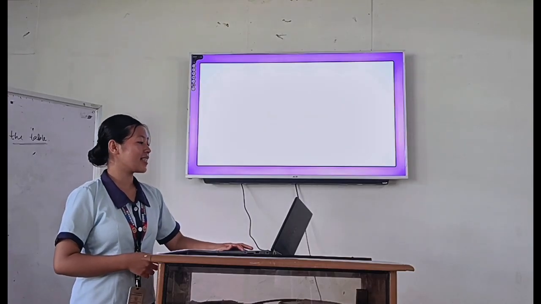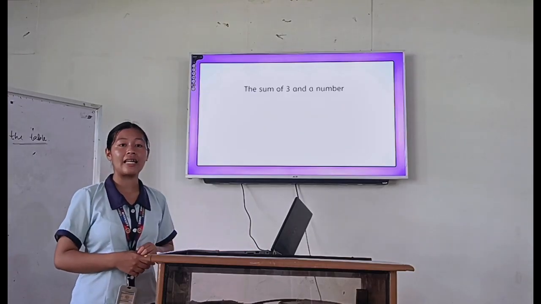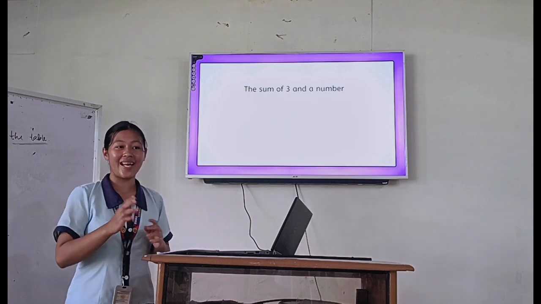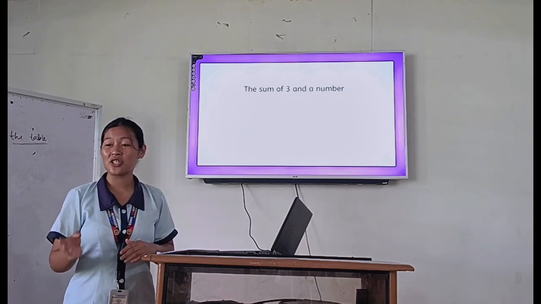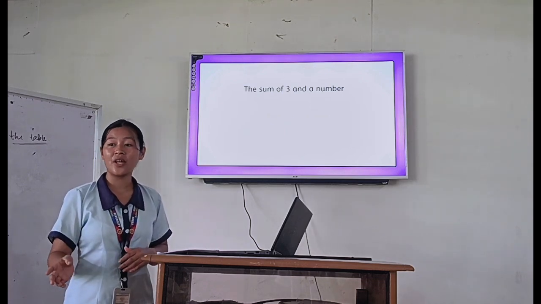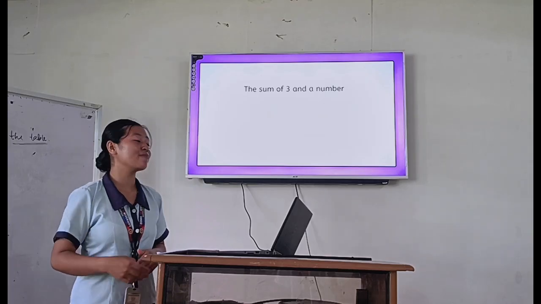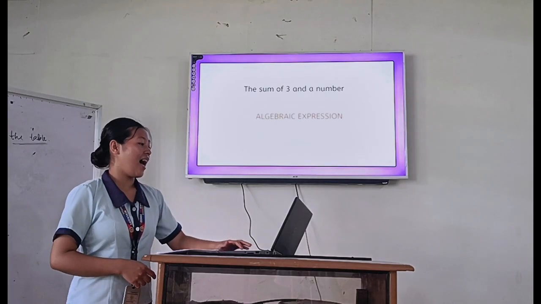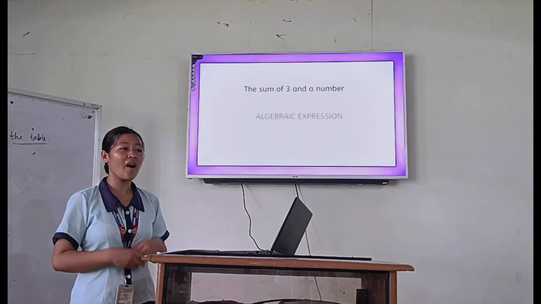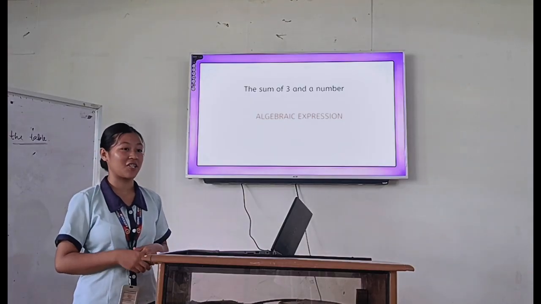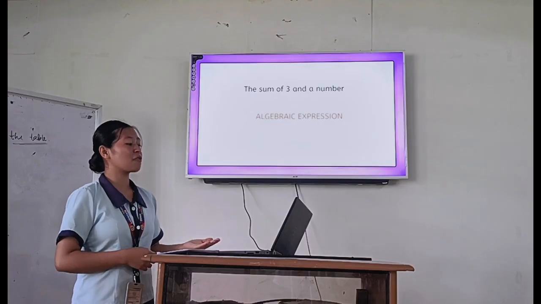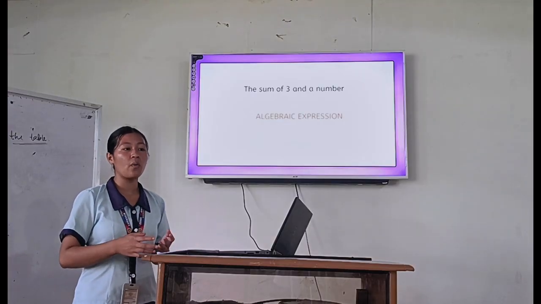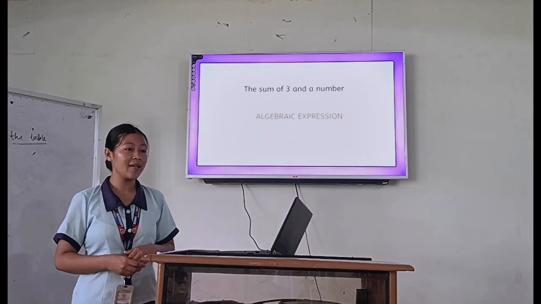The second here is the sum of 3 and a number. Is your answer the numerical equation? Let's find out. The sum of 3 and a number is an algebraic expression. Why? Do we know what number is added to 3?